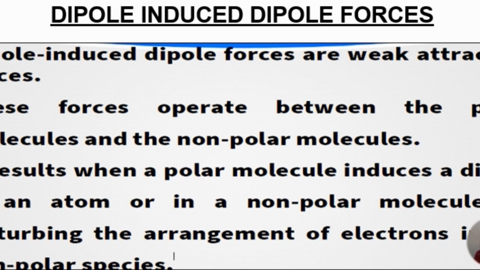Next is dipole-induced dipole forces. This is between a molecule which has a dipole moment, that is a polar molecule, and a molecule which is non-polar, meaning there is an equal distribution of charge in it. So the one which has a permanent dipole will try to induce a dipole moment on a molecule in which there is a symmetrical distribution of charges.